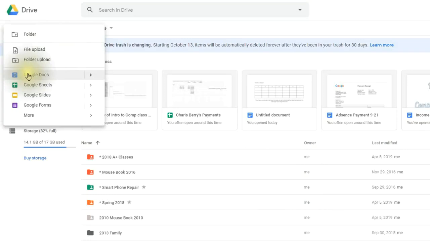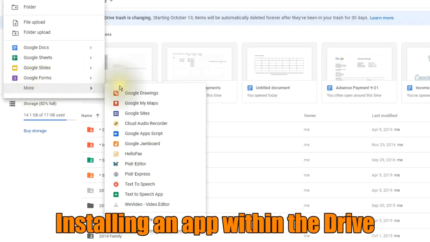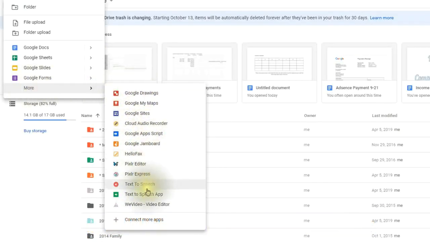We'll be working with Google Docs for the next few lessons. After that will be Google Sheets, Google Slides, Google Forms. Now we'll be working with 16 different lessons and getting into these other ones in the future weeks. Now below all this we have more. If I click there, you notice I have many options for these apps as well. And if I want to add a new app, all I have to do is go to the bottom of the list and click on Connect More Apps.